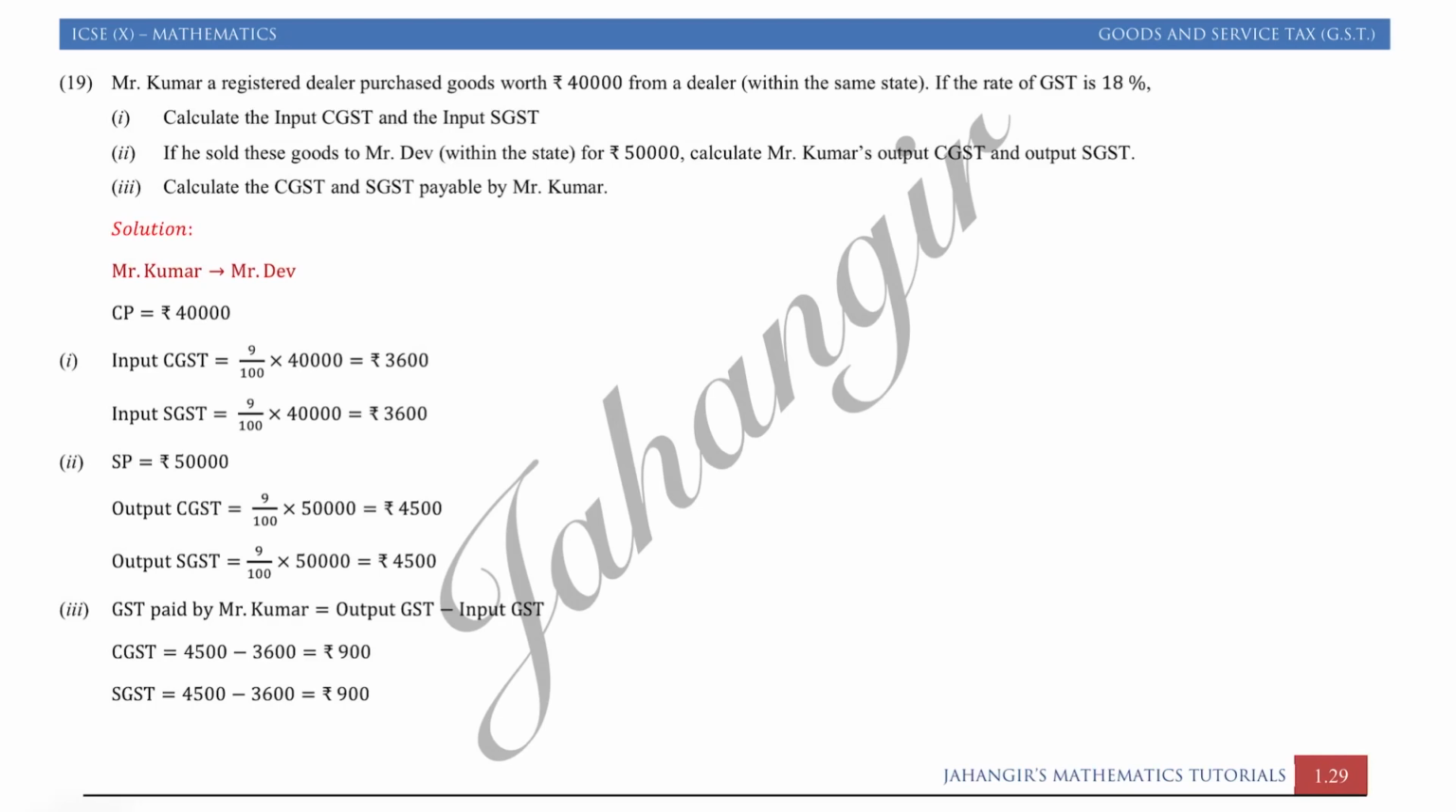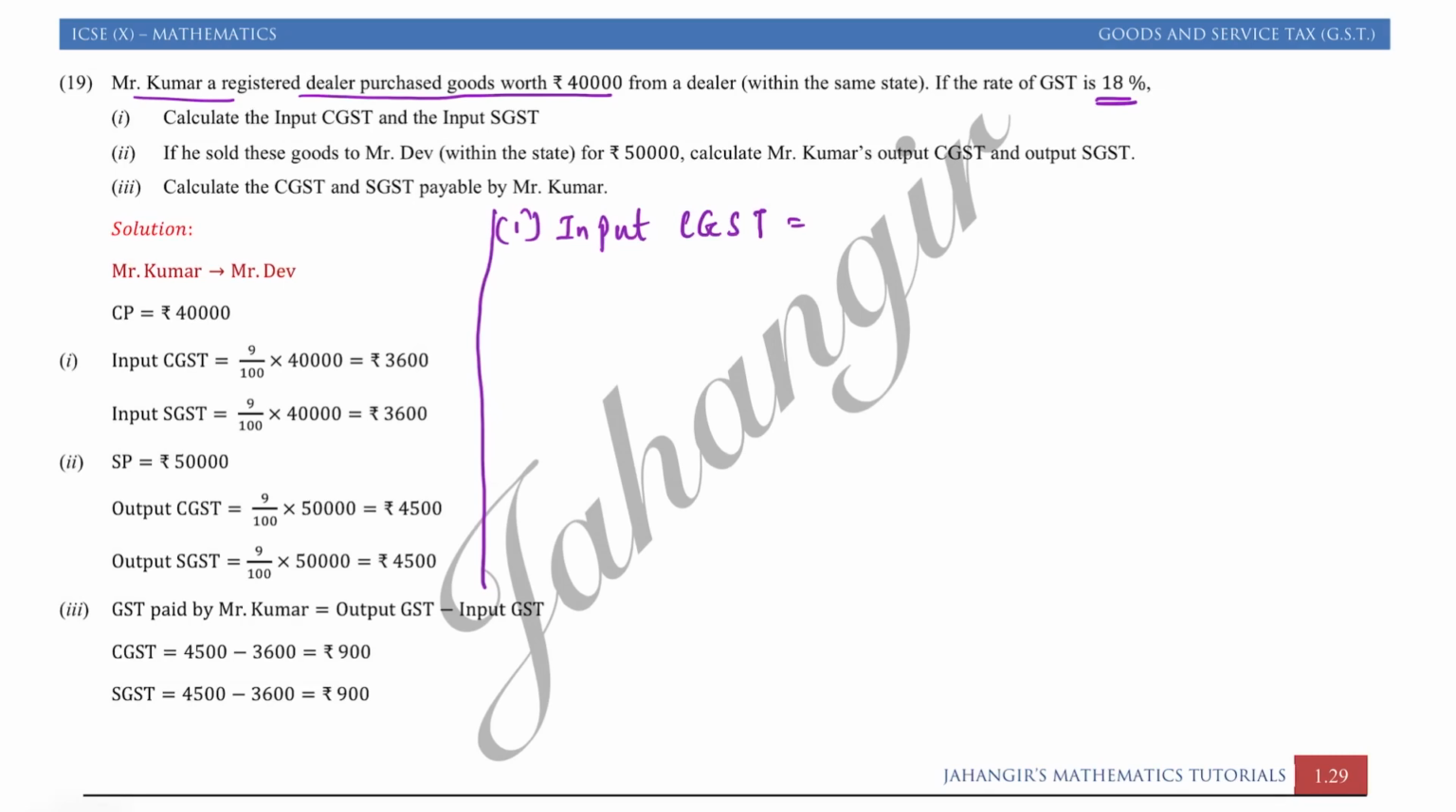Question number 19. Mr. Kumar, a registered dealer, purchased goods worth rupees 40,000 from a dealer within the state. If the rate of GST is 18%, calculate input CGST and input SGST. तो किसका, मिस्टर कुमार का input CGST and input SGST. So what we will do? We will find input CGST on purchase. Purchase value is 40,000 and GST rate is 18%.